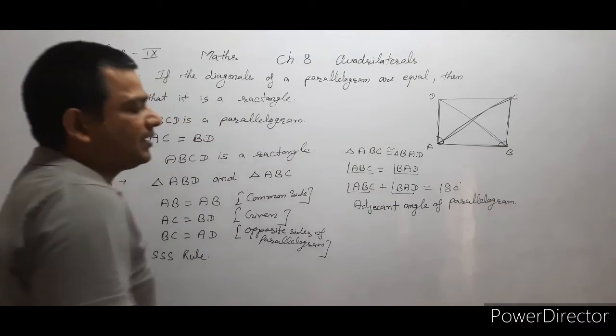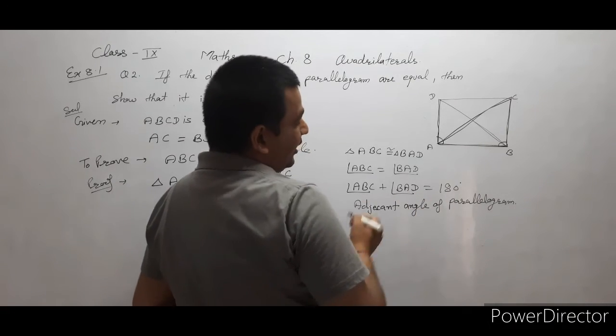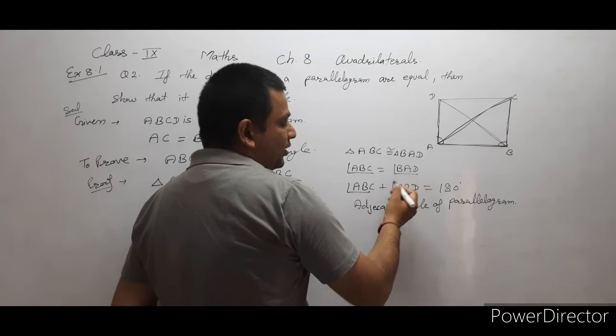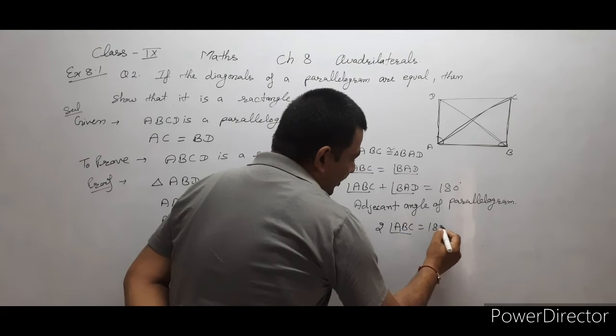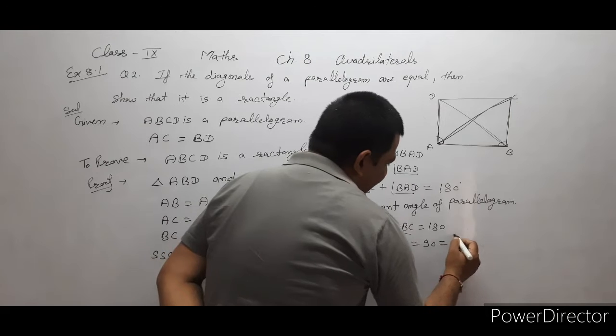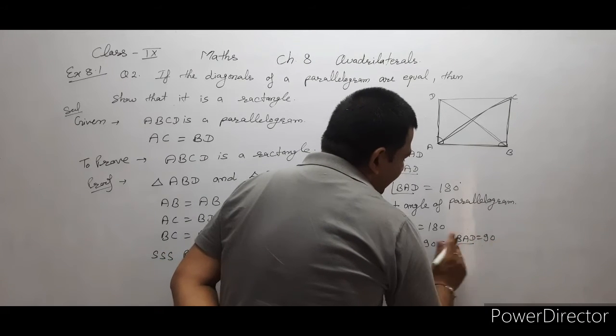If these are adjacent angles of a parallelogram, that means their sum is equal to 180. If their sum is equal to 180, but in the upper part we wrote that these two are equal, that means 2 angle ABC equals 180, so angle ABC equals 90. That shows that angle BAD is also equal to 90.